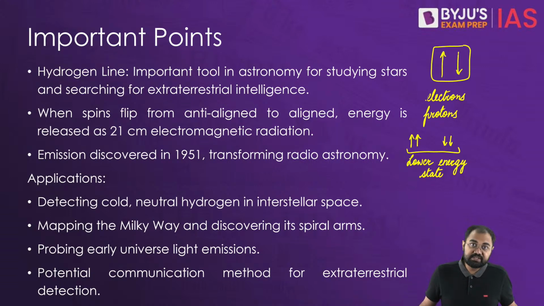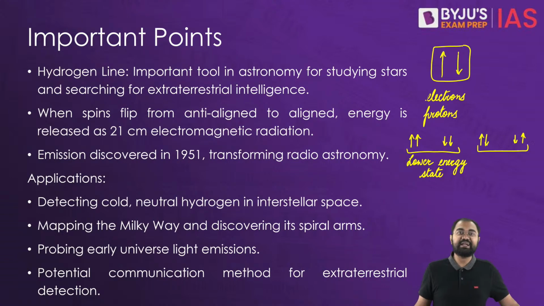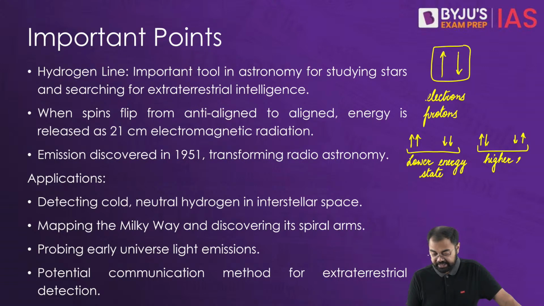And conversely, when the spins are anti-aligned, either like this or like this, then in that case the atom has a higher energy level. Alright, so that would mean that the atom has higher energy.